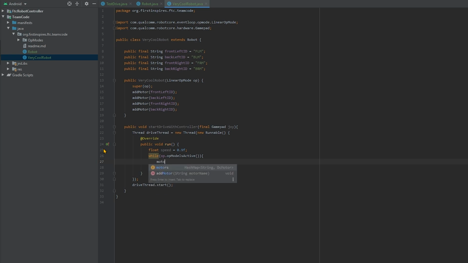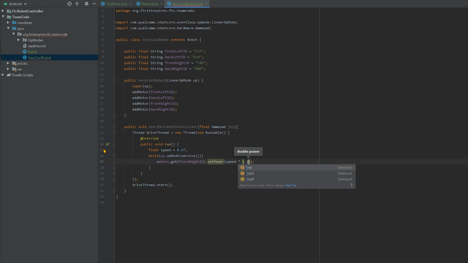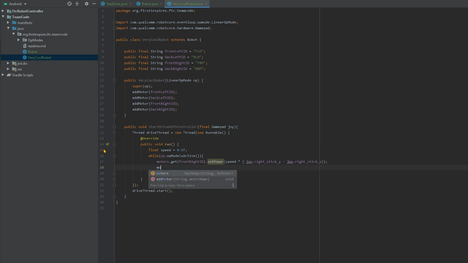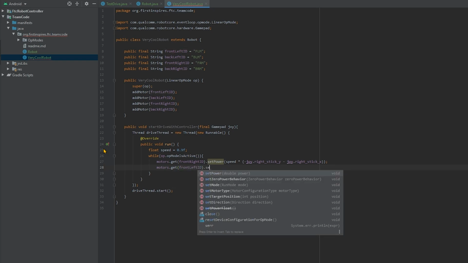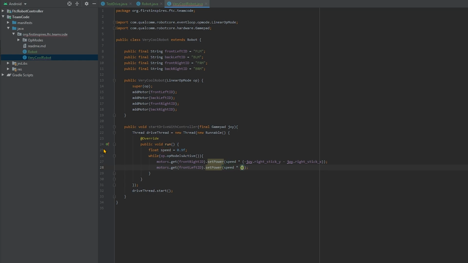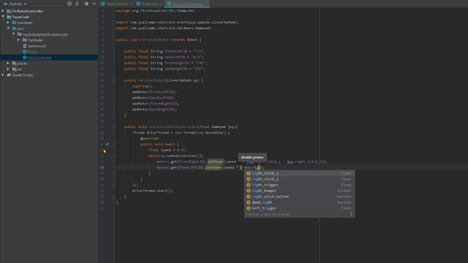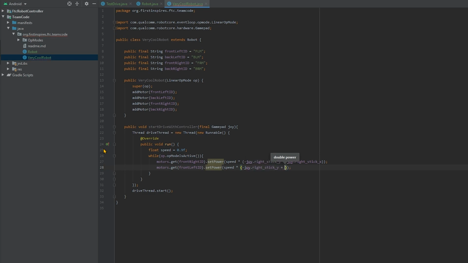So firstly, motors.get(frontRightID).setPower(speed times minus joy.rightStickY minus joy.rightStickX). Then motors.get(frontLeftID).setPower(speed times negative joy.rightStickY plus joy.rightStickX).